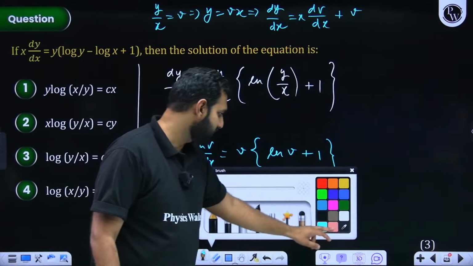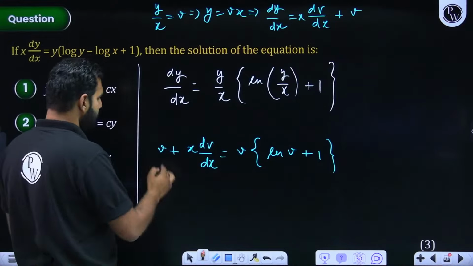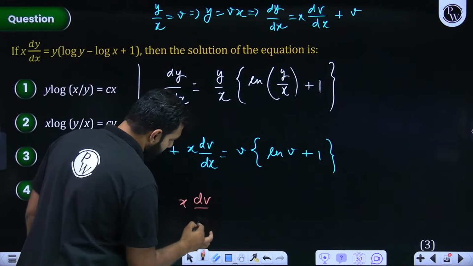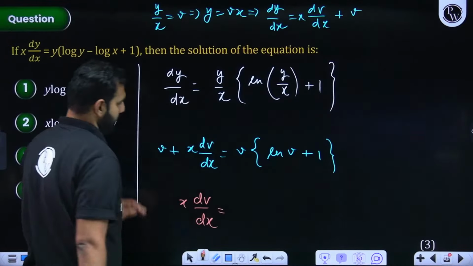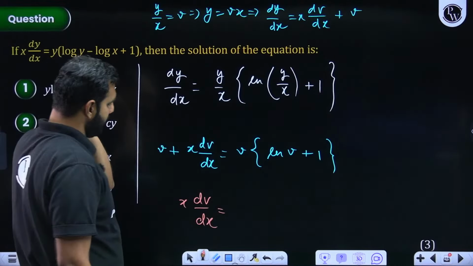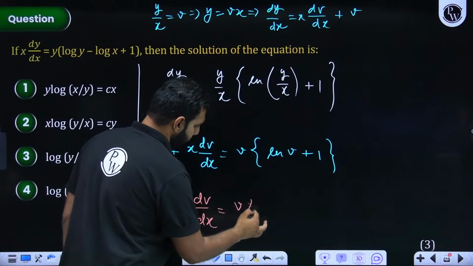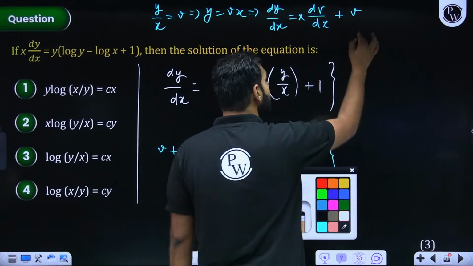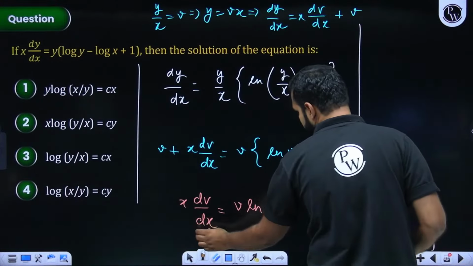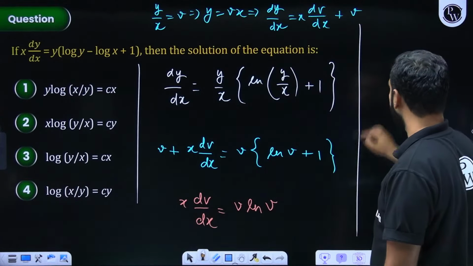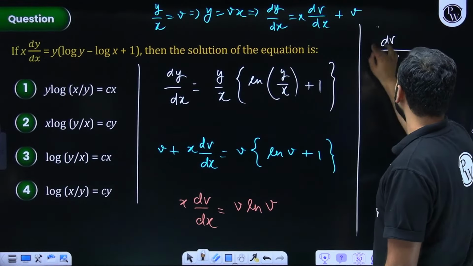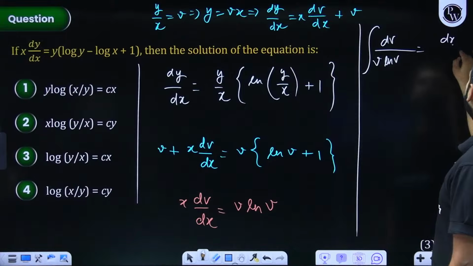I hope the question is done now, because this v and this v are cancelled. So here you are left with x dv by dx. Correct me if I'm wrong. And there you are left with v ln v. So I think you are done with this question, because what you do next is the very simple task. v ln v is brought here, x dx are brought there. So this is dv upon v ln v, and there will be dx by x.